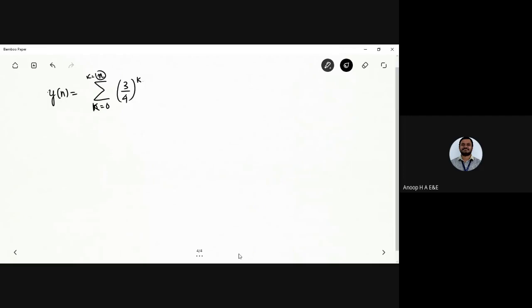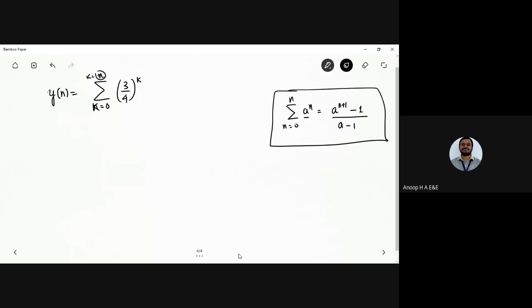Now if you can recall the property, you will have the summation rule. Sigma from n equal to 0 to n of a power n is equal to a power n plus 1 minus 1 divided by a minus 1.